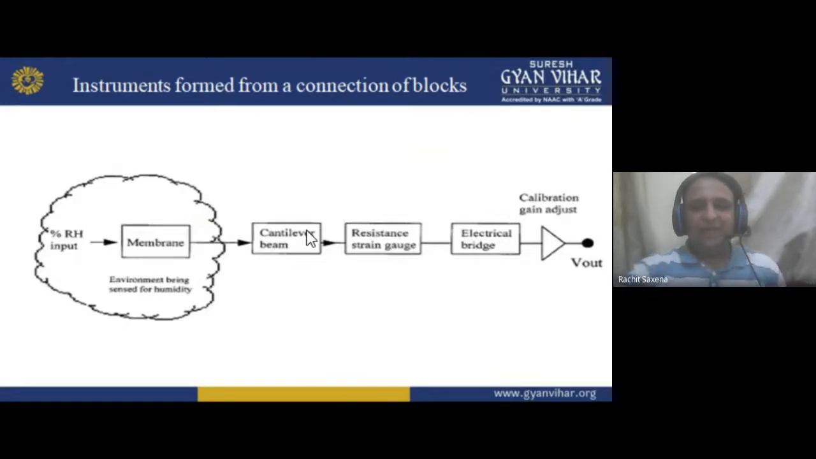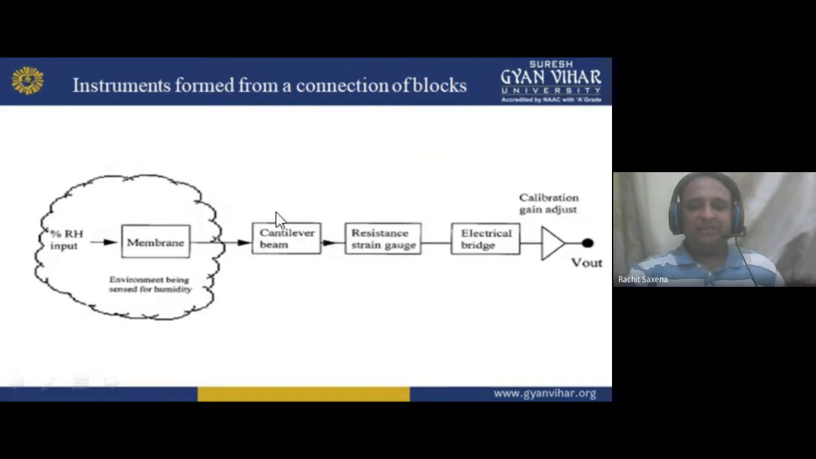So I am taking an example here: the membrane, with the environment being sensed for humidity. RH is given as the input. It is just an example, don't think it is compulsory. I am taking it to help you understand and remember this thing. So the membrane is this one, and we are giving percentage RH as input.